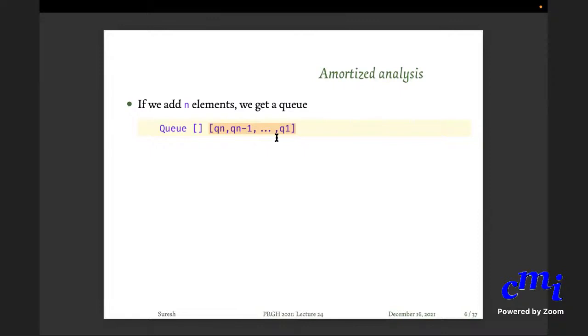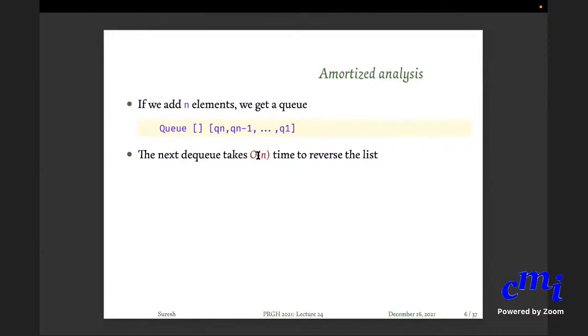Now you want to remove an element. Okay, what should be removed now at this point? You want to dequeue. Which element will go away? Q1, right? But you can't just go to the end and take Q1. Instead, you will reverse it into the front portion and then you will remove Q1. So the next time you do a DQ, it takes order n time to reverse the list.